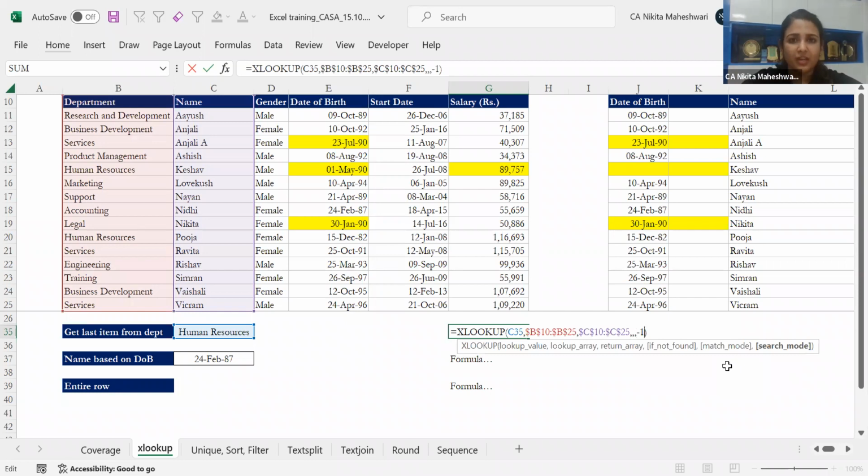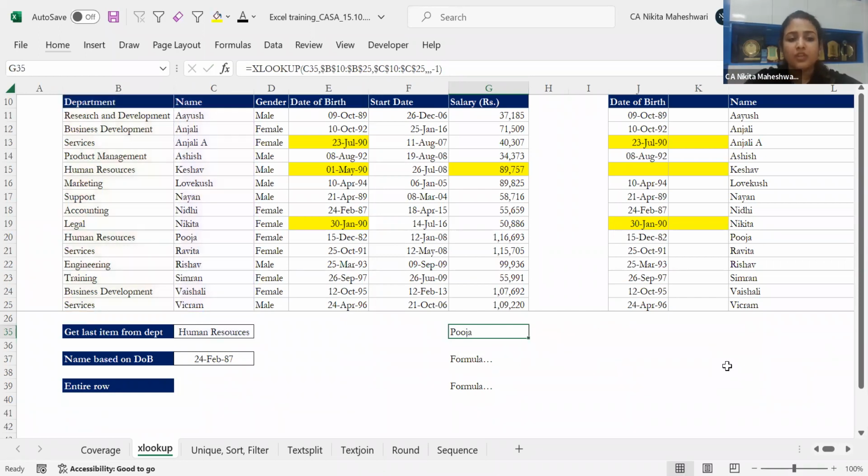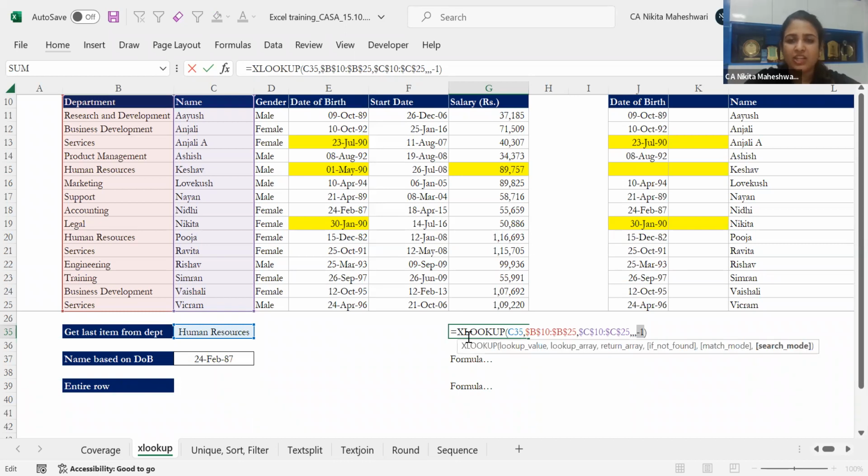If I double click here, it is giving -1. I'll just press enter. So now the person in human resources who joined last, let's say, is Pooja. So Pooja will be showing over here. Whatever is the last value will be coming over here. I hope this was clear to everybody. I simply had to change the search mode to -1 for it to search from bottom to top.